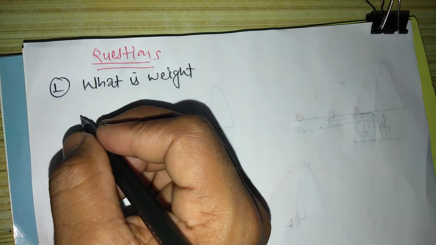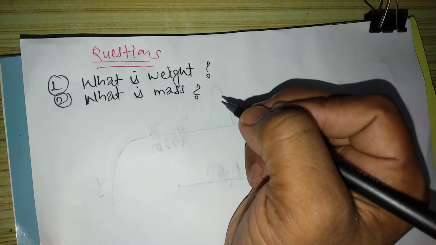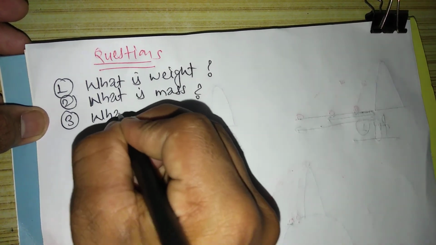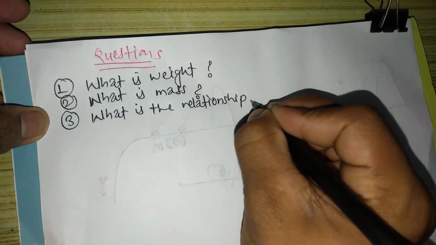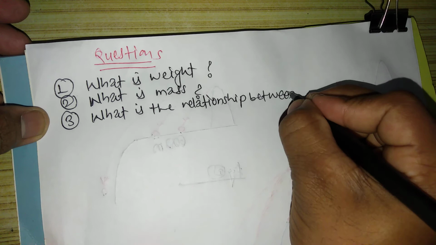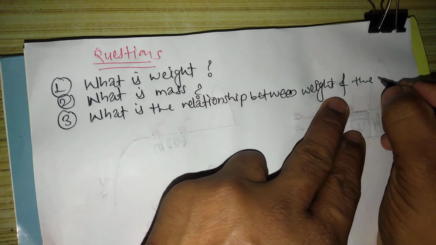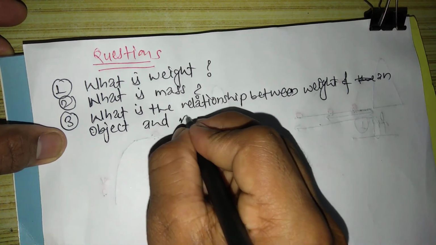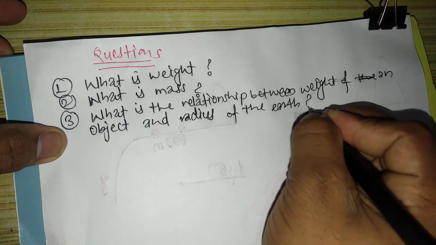What is the relationship between the weight of an object and the radius of the earth?